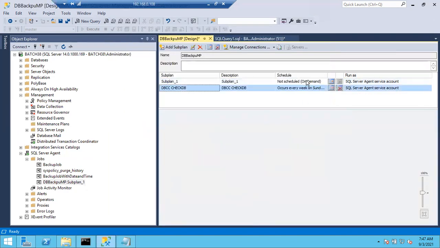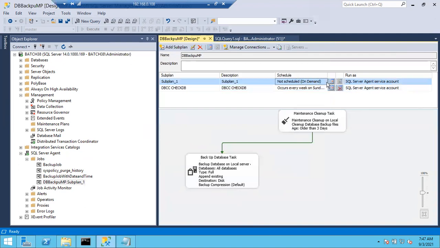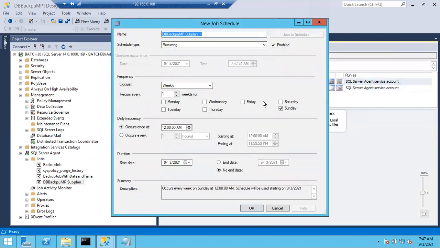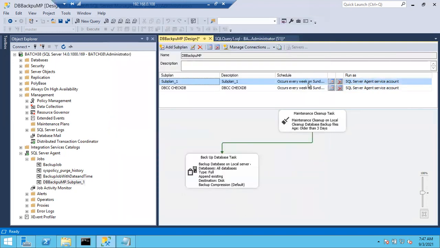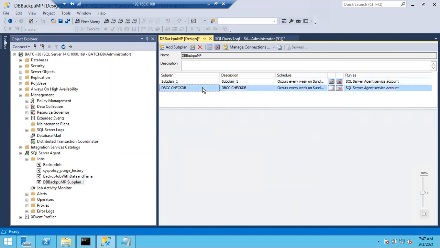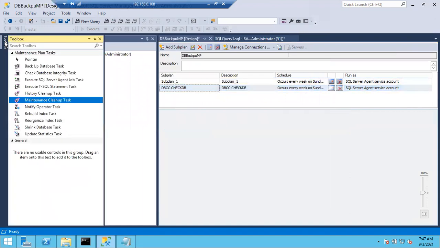So this full backup also you can schedule. Just select here, you can see the schedule button. So when this full backup has to run: every Sunday at 3 a.m., the full backup job has to run. So this is how we are going to schedule the maintenance plans. You have to use this schedule and select this one. So now go to this DBCC CheckDB. Go to this toolbox. Where is that DBCC check? This one, right?